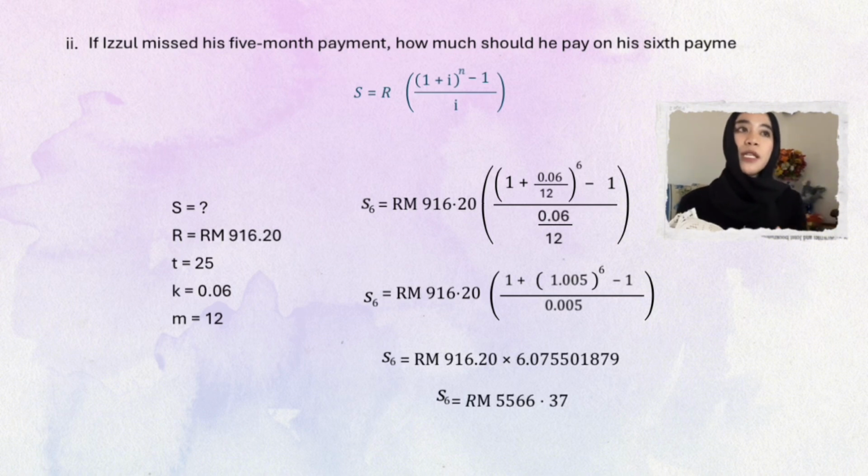Next, we substitute all the values into the formula. S equals 916 ringgit and 20 cents times open bracket 1.005 to the power 6 minus 1 divided by 0.005. After simplifying, we get the accumulated amount of the missed payments. Therefore, the amount Izu should pay on the sixth payment is 5,516 ringgit and 37 cents.